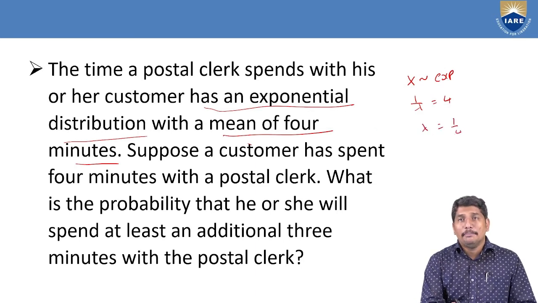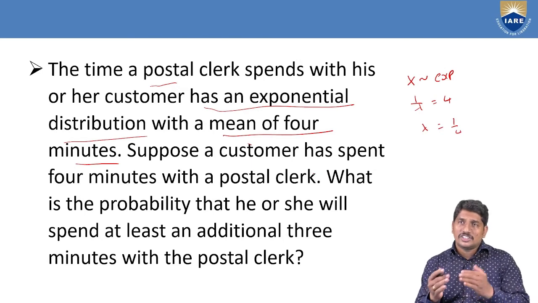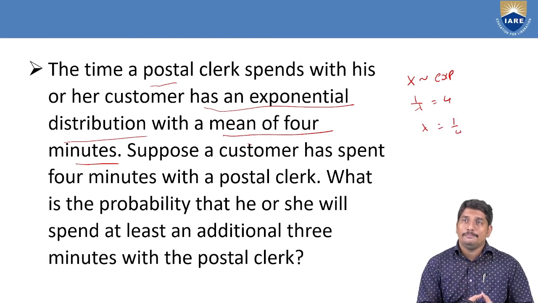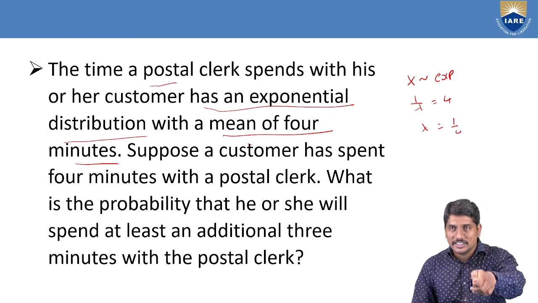Let us look into the meaning of the question. The time a post clerk spends with his customer. That means when a customer arrives, the post clerk has to supply the stamp, check the weight of the cover, and accordingly supply the stamp.